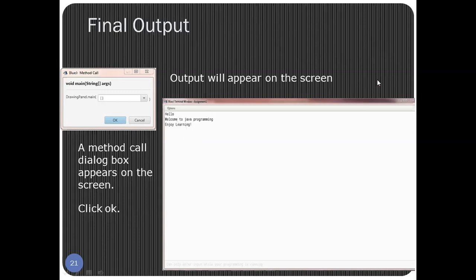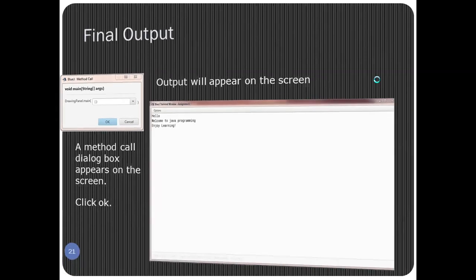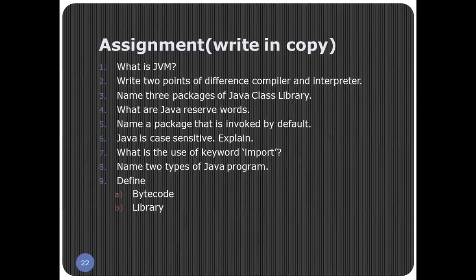I hope it is very much clear how to start writing a program in BlueJ and how to get the output. With this comes the end of part 2 of chapter number 1, Introduction to Java. I hope all the topics discussed were clear. Now we are moving to the next part, that is the assignment part.